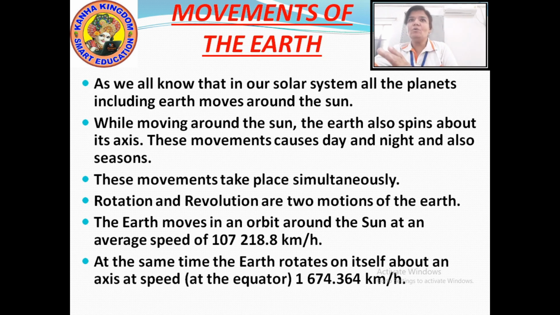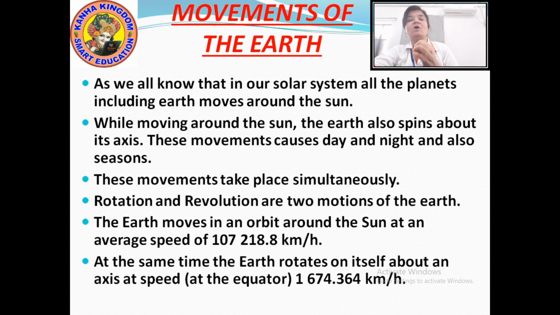Now these two movements take place simultaneously. Simultaneously means together. It means that while revolving around the sun, they rotate on their place also. Okay? Let's repeat again. The two movements or motions of the earth are rotation and revolution.